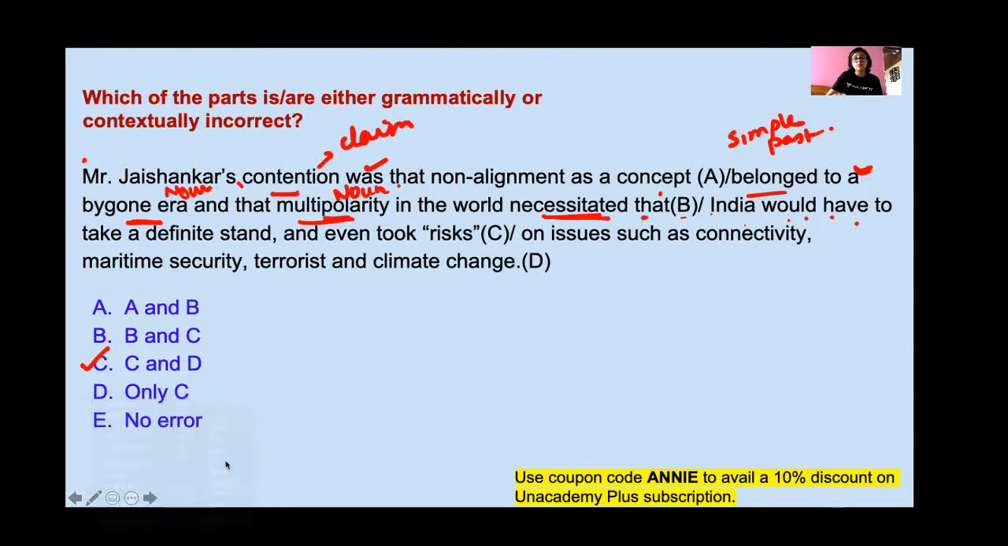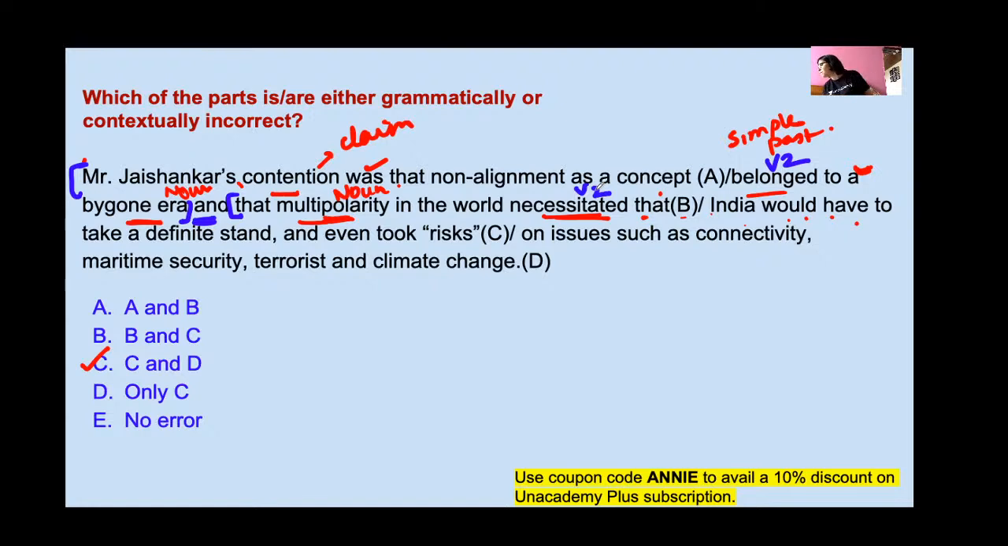Blue. Okay, this part and this part and the rest of the part, these two are joined by 'and'. Okay, fine. So here, this verb is in the second form. And that multipolarity in the world necessitated, so this is also in the second form. Okay, this is also in the second form.